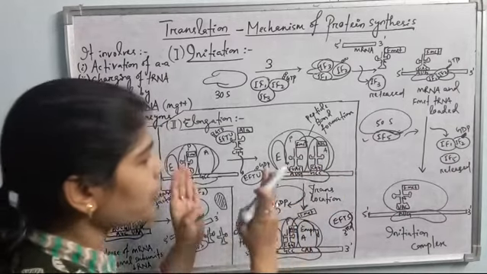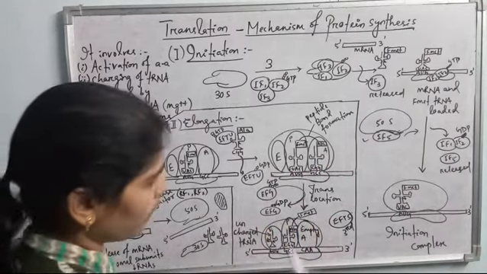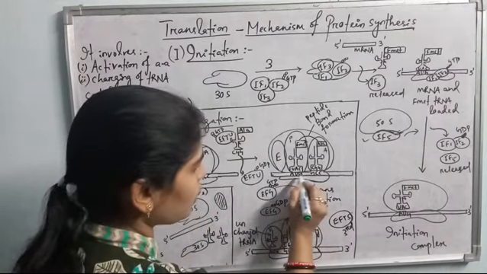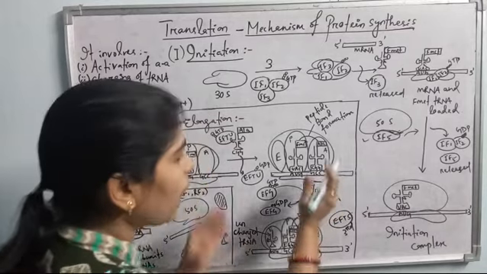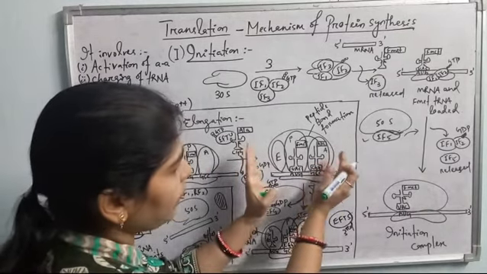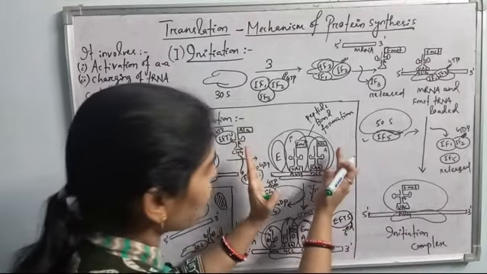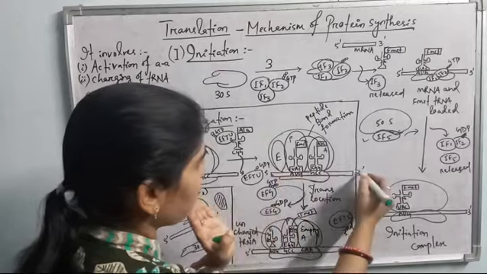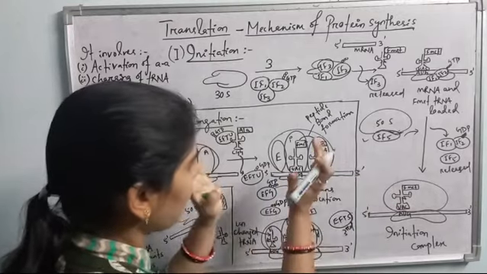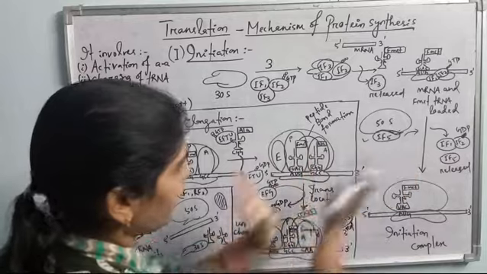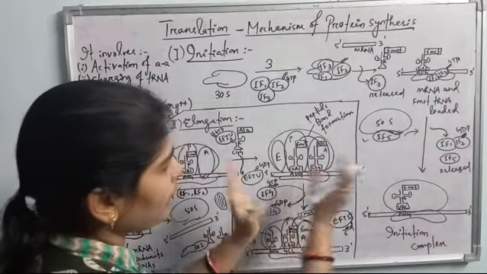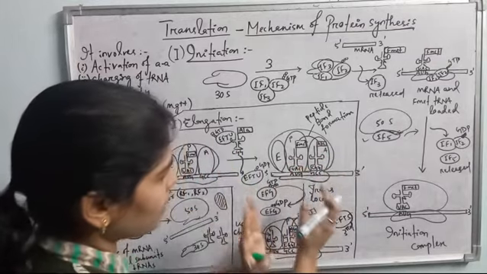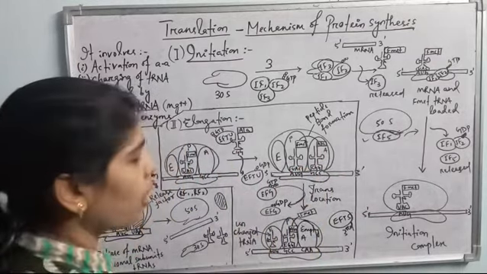And what happens next? The next step of elongation is translocation. What is translocation? See here, I have shown you that AUG is the initiation codon, the next codon is GCC, and now the ribosome is completely filled with the tRNA and amino acid. Now this ribosome has to move ahead towards the 3' end. This is 5' to 3'. So towards the 3' end of the mRNA, the whole ribosome shifts ahead, one codon apart. This process of jumping of the ribosome towards the 3' end is called translocation or movement of the ribosome.